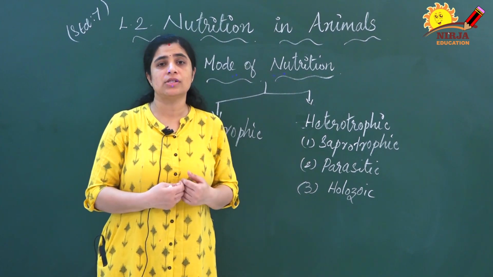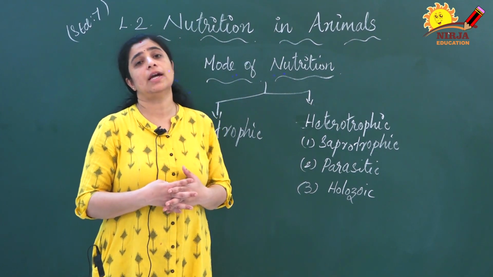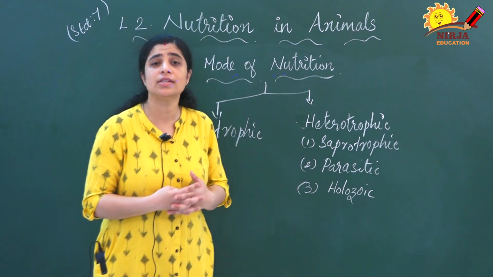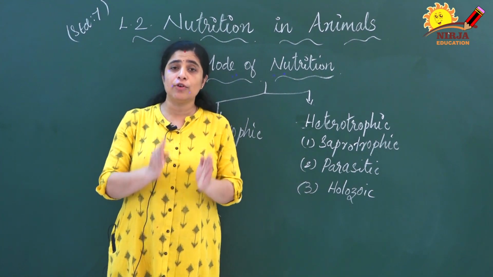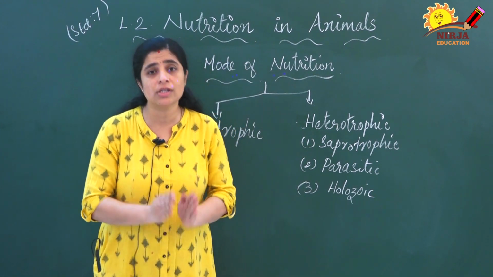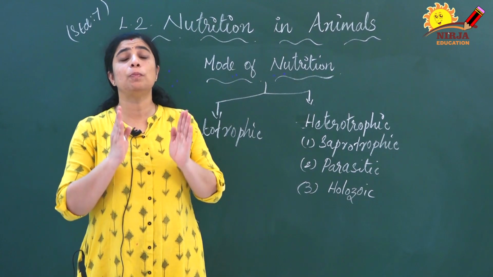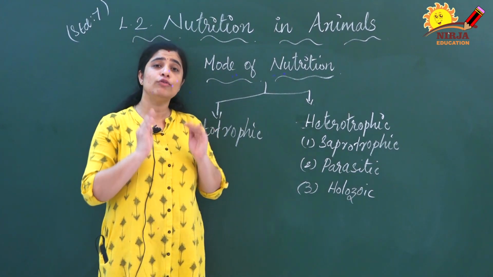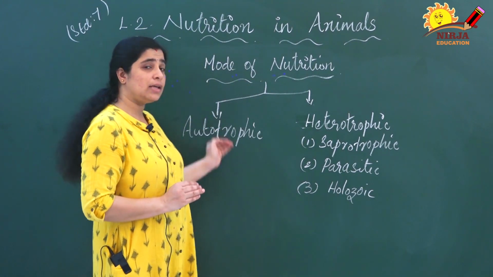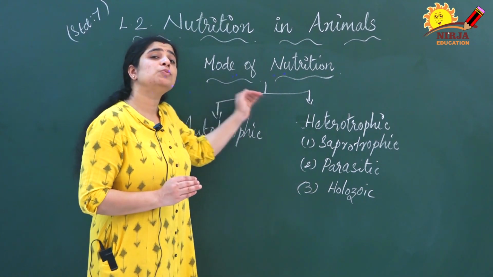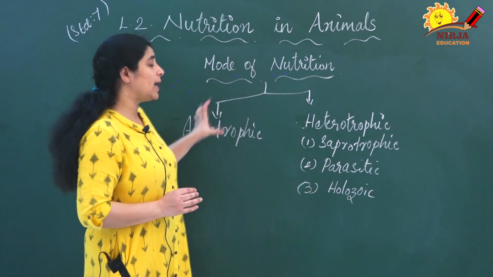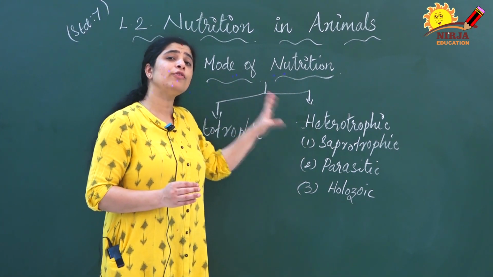You know the process, what is that process? Yes, that process is photosynthesis. By the process of photosynthesis, plants make their own food. So they are known as autotrophs and this mode of nutrition is known as autotrophic mode of nutrition.